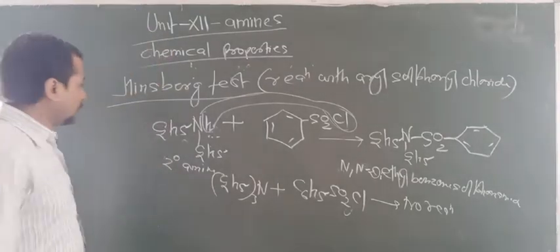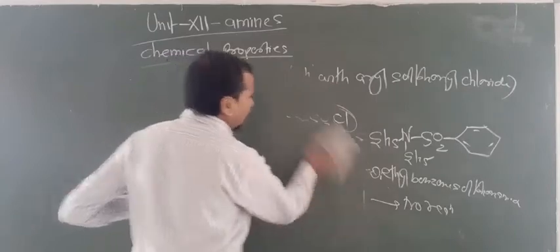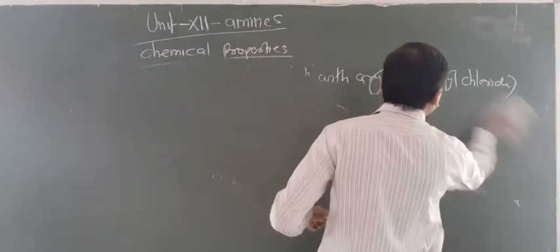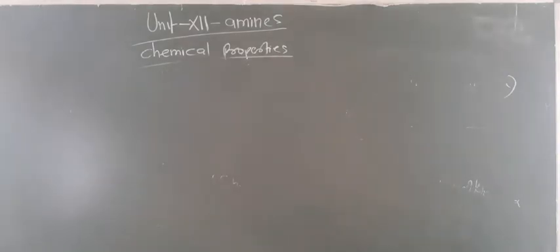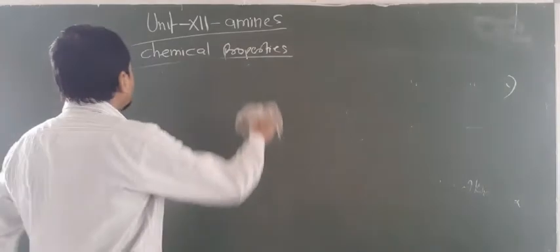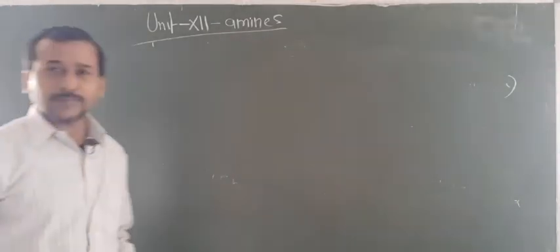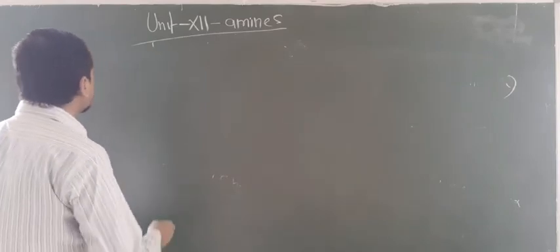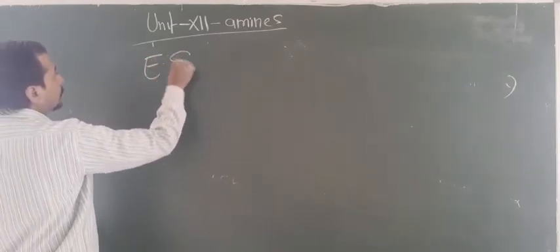These two are the major tests by which you can differentiate amines: first is the carbylamine test and second is the Hinsberg test. Now let us focus on the reactions of aromatic amines, which are most important for board examinations. This is known as the electrophilic substitution reaction.